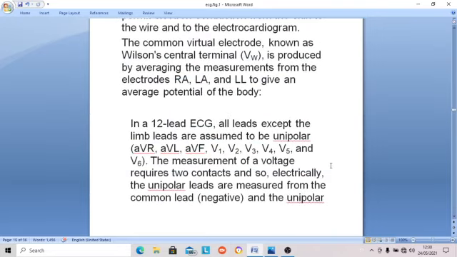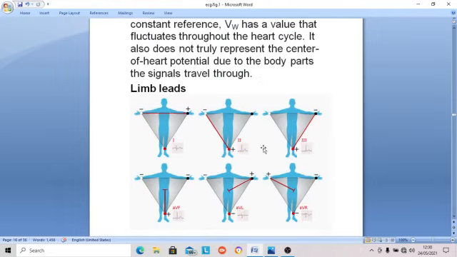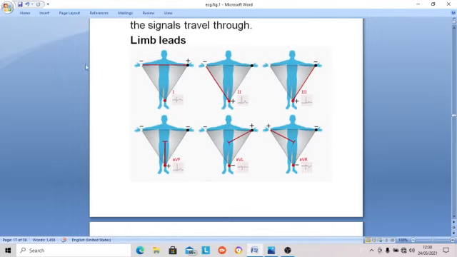So when we read a record, there are 12 leads. One lead means a pair of electrodes, plus the accessory. You will see later on, otherwise you will not understand at present. Same thing, lead 1, lead 2, lead 3. This is lead 1, lead 2.